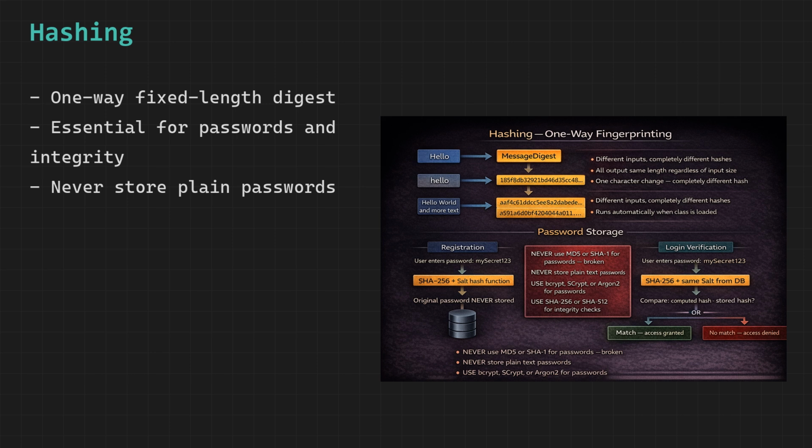These are deliberately slow, designed to take 100 milliseconds rather than microseconds. For a legitimate user logging in once, 100 milliseconds is imperceptible. But for an attacker trying billions of guesses, it becomes computationally impossible. SHA-256 is too fast for passwords. Use it for integrity checks and digital signatures instead.